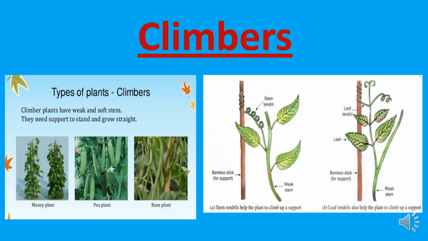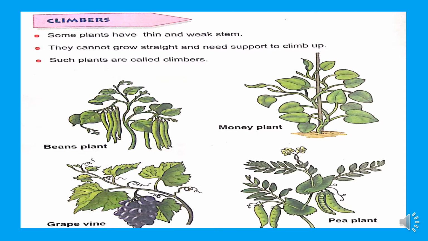Children, let us remember the points. Some plants have thin and weak stems. See this money plant, a very weak and thin stem. They cannot grow straight and need support to climb up. Such plants are called climbers. An example of a climber is the bean plant. It has a very weak and thin stem.